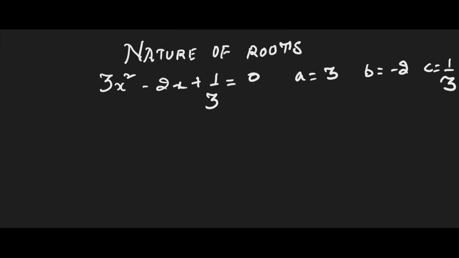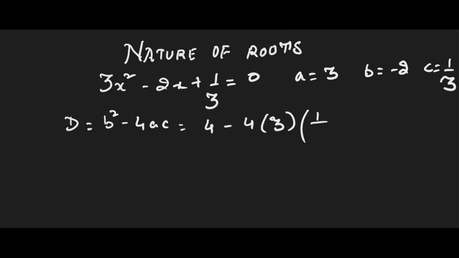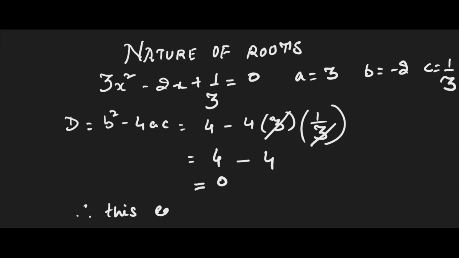So D is b square minus 4ac, which is 4 minus 4 into 3 into 1 by 3. The 3 gets cancelled in numerator and denominator, so this becomes 0. Therefore, this equation has real and equal roots.